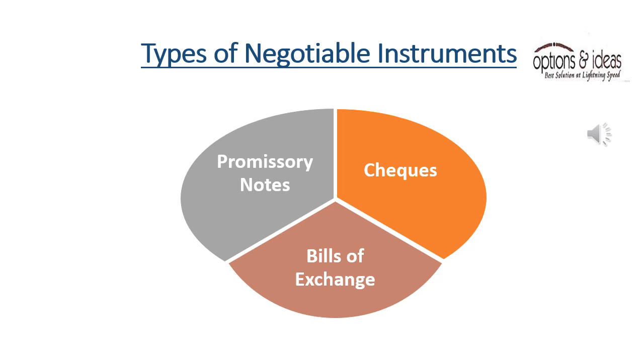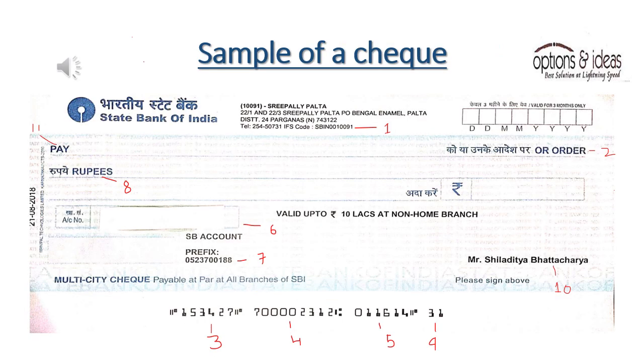Check. A check is an instrument with an unconditional order in writing, addressed to the bank to pay a specific sum of money to the bearer or to the person or entity named as the payee. A check can be issued for a current account or a savings account and can be used to deposit or pay money to others. This sample check is an order check of State Bank of India. Interpret this check leaf according to the numbers mentioned below.